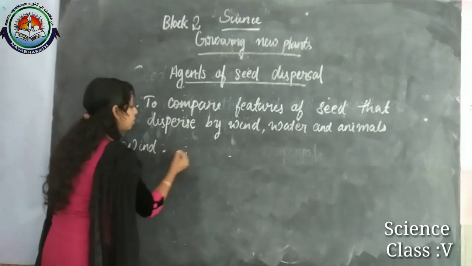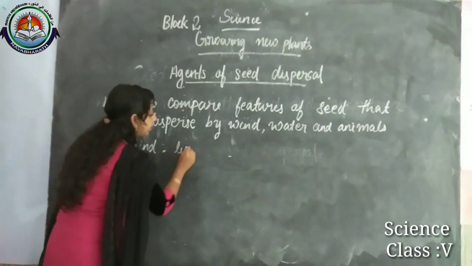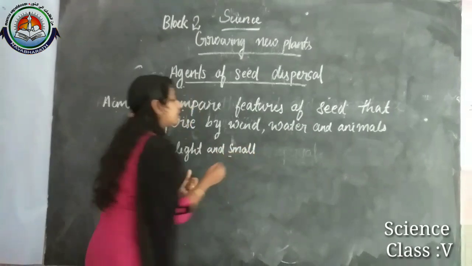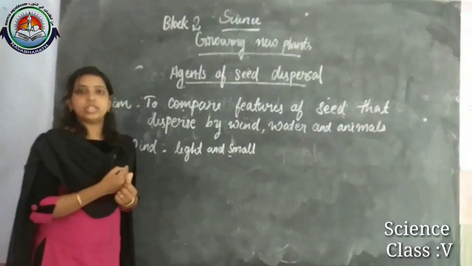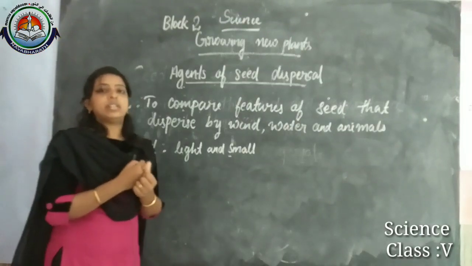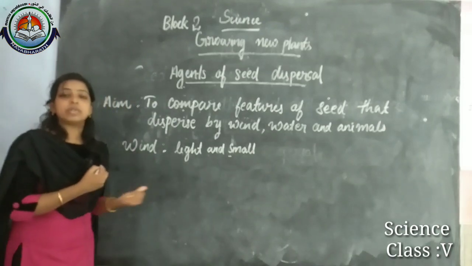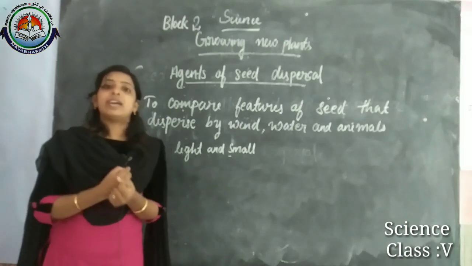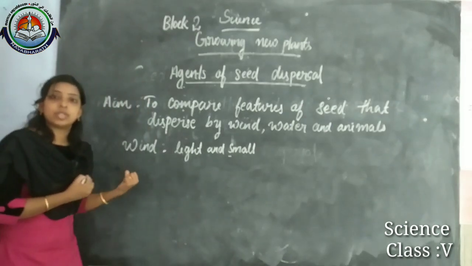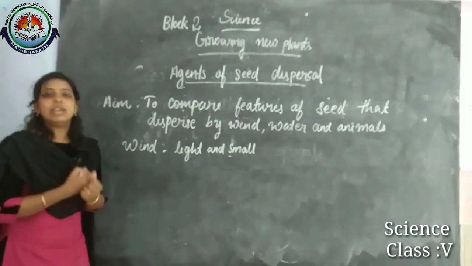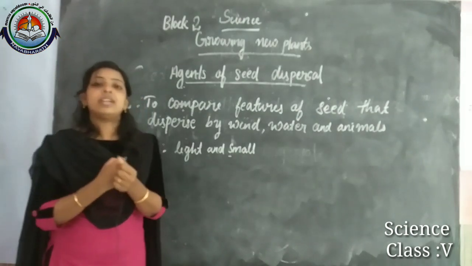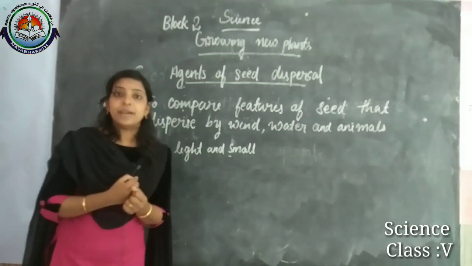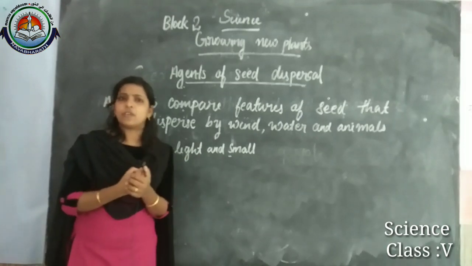Okay, the seeds should be light and small so they can be dispersed by wind. Examples of seeds which are dispersed by wind are dandelions, cotton seeds and maple seeds. When we consider cotton seeds and dandelions, what is the speciality? What is the speciality of cotton seeds?